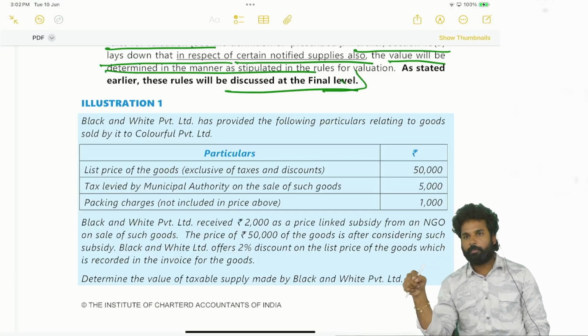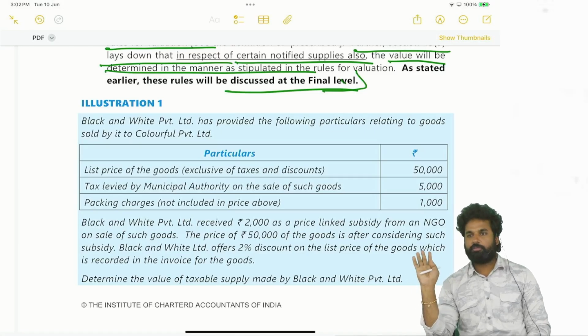Next point, it shall be linked to a particular invoice. The bill shall be identified. Next point, ITC shall be reversed. If these conditions are satisfied, then the discount shall be excluded from the value. That's all. Determination of the value is our main thing here.